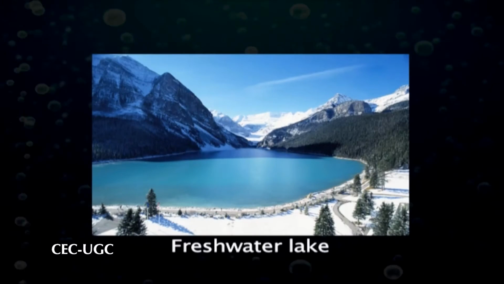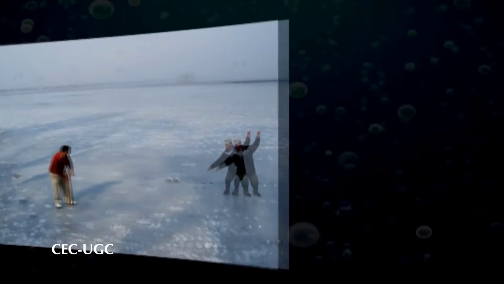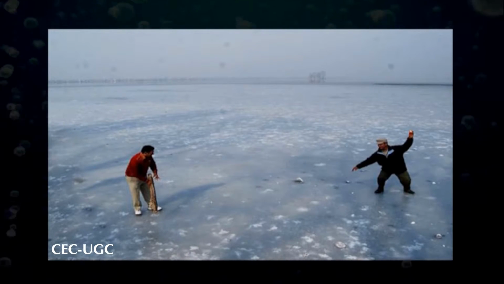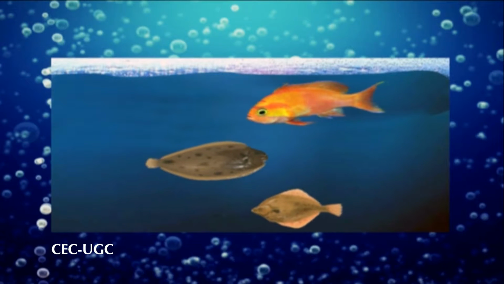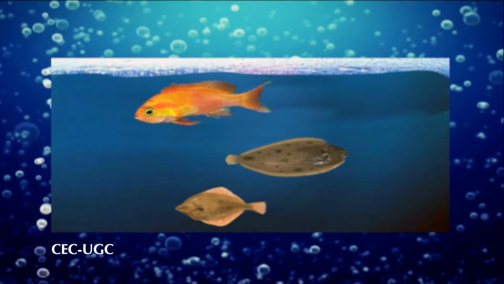The density characteristics of water are very important for freshwater lakes. In very cold weather, you might have noticed that ice forms on the surface of most ponds and lakes, but the water near the bottom never seems to freeze.